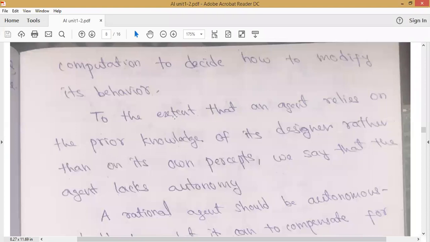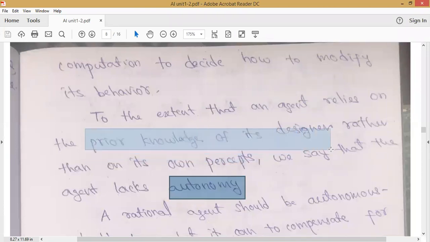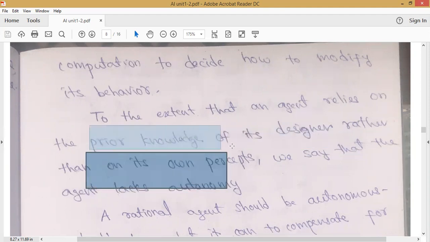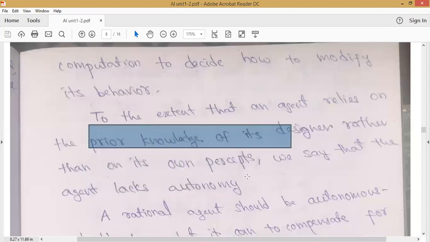To the extent that an agent relies on the prior knowledge of its designer rather than its own percepts, we say that the agent lacks autonomy. When the agent is non-autonomous, its actions depend just on the prior knowledge of the designer rather than its own perception. It is receiving some information from the environment, but other than this, it depends just on the prior knowledge it has, and based on that only it gives actions. Then we say that the agent is non-autonomous.